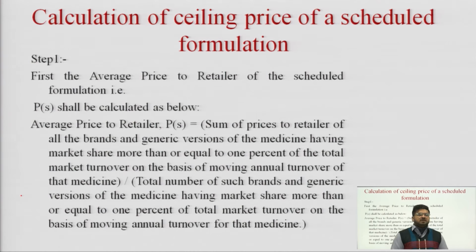So this is step 1, in which we carry out the average price to the retailer.